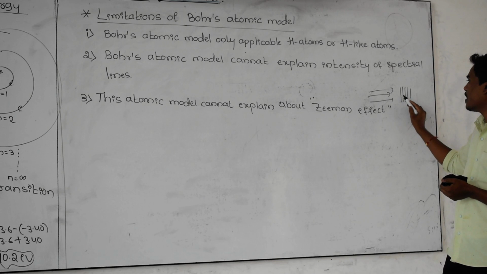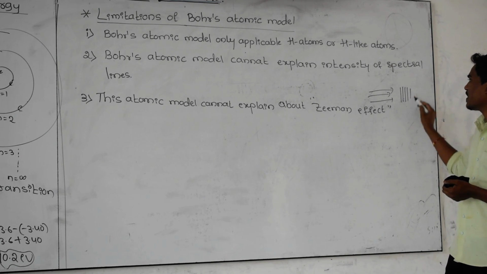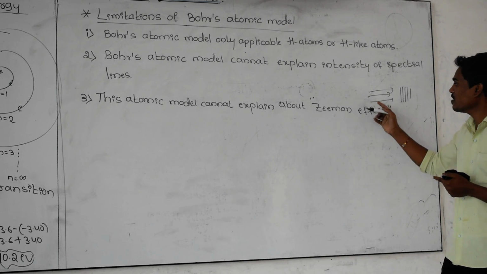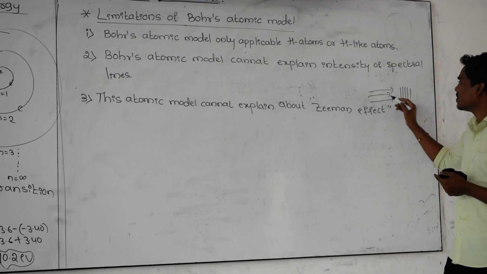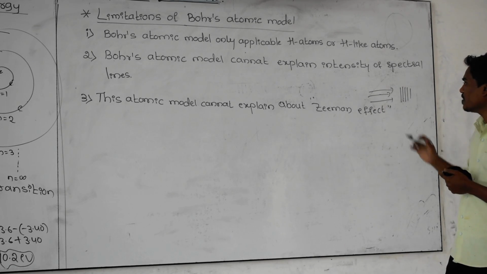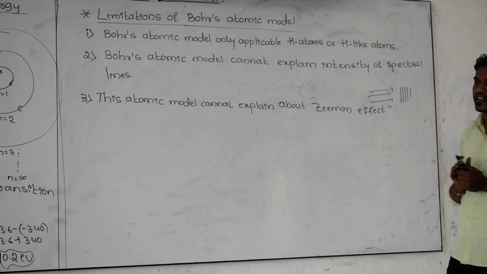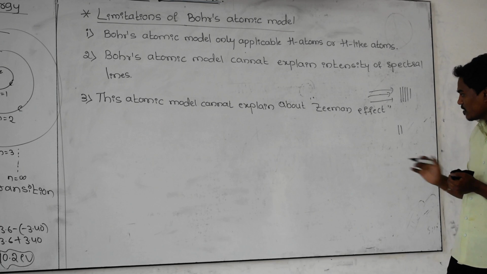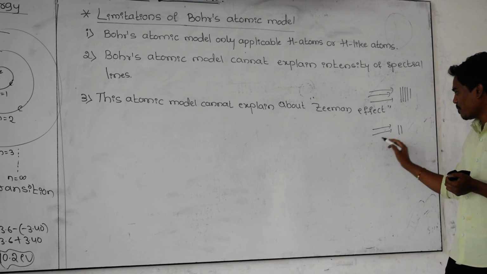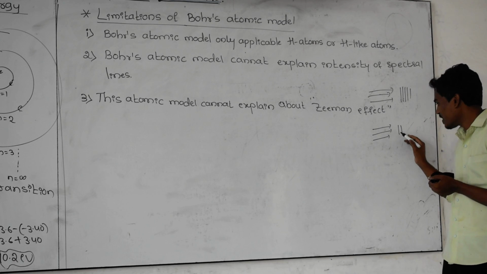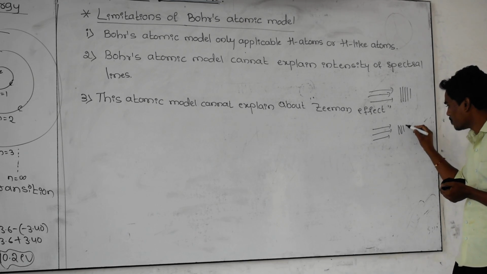For example, here 1, 2, 3, 4, 5. Five spectral lines are there. These spectral lines can be further split by using the intensity of a magnetic field. By using this magnetic field, these lines can be split. It is possible. If you pass magnetic field lines through the spectral lines, then these spectral lines are split, for example from 2 into 4.